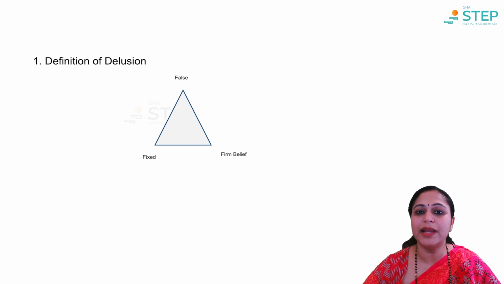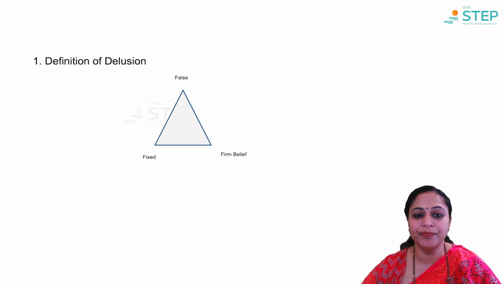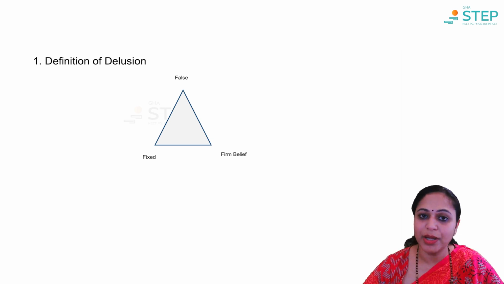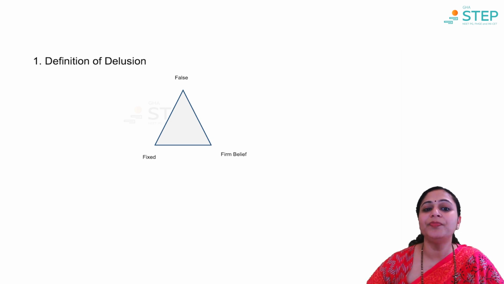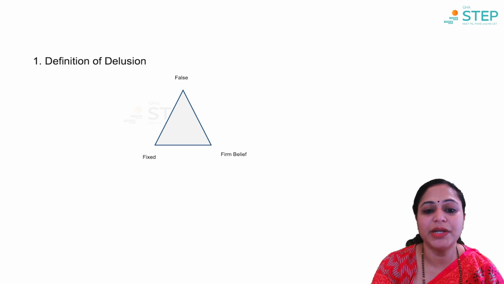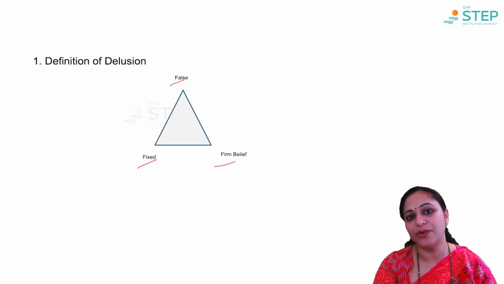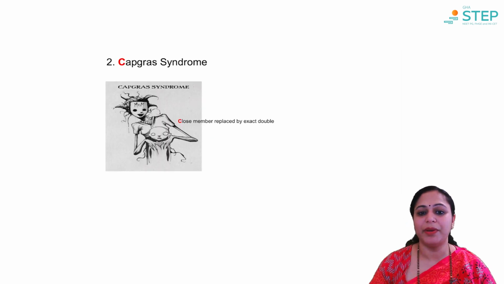Very commonly, they will ask MCQs which will say that a 30-year-old male has a false and firm belief that his mother has been replaced by an imposter. So here we have the term false, fixed and firm belief, which is suggestive of delusion. We will see in the further images what type of delusion this is. But as of now, what I would like to reiterate is that false, fixed, and firm, unshakable belief is the definition of delusion.